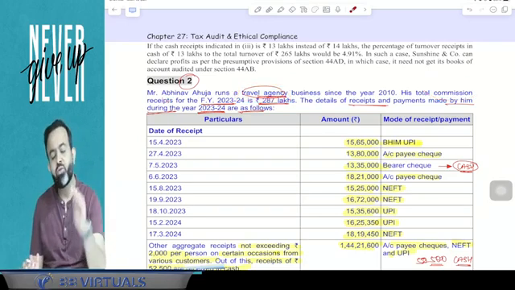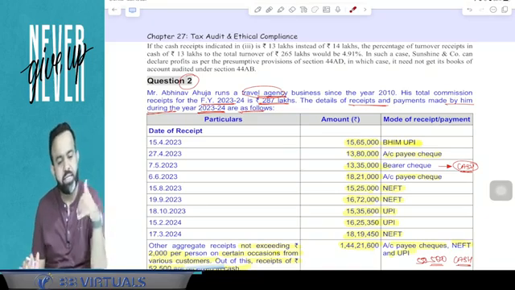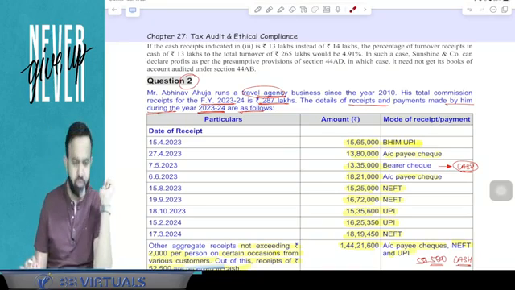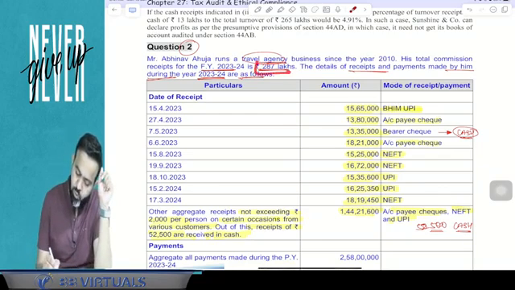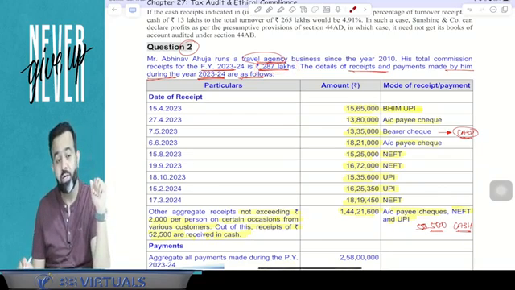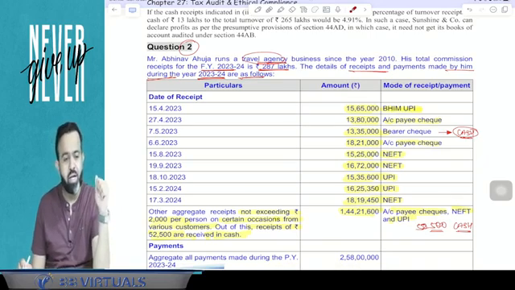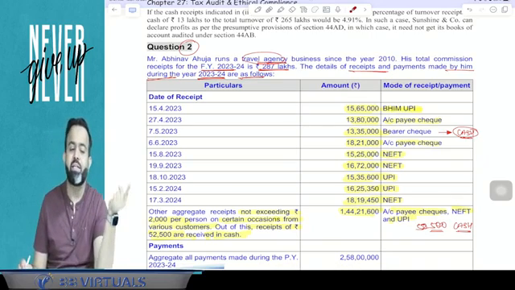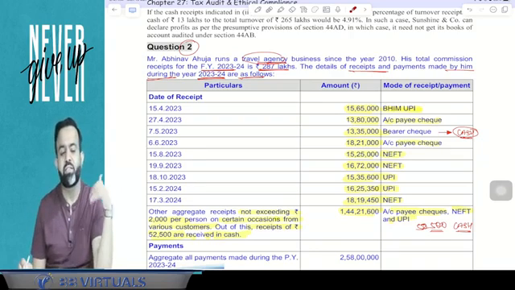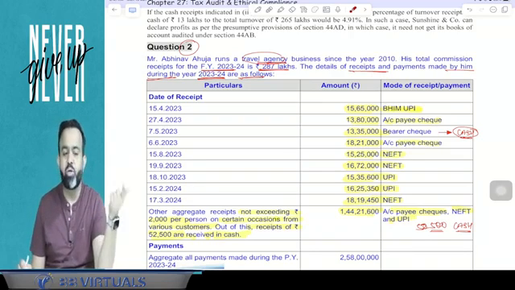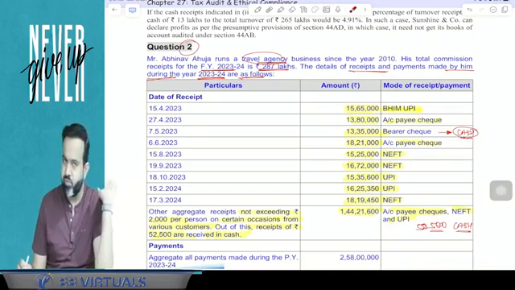So when 44AD is not applicable, now question is that are his accounts required to be audited or not? Since his turnover is more than 1 crore, accounts are required to be audited. But guys, instead of the 1 crore, you can take the turnover of 10 crore if two conditions are satisfied. In your total receipt, your cash receipt is within the limit of 5%, and in your total payment, cash payment is within the limit of 5%.